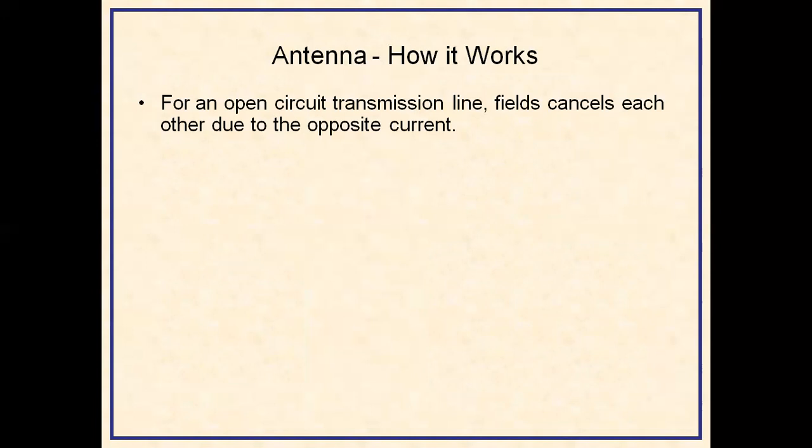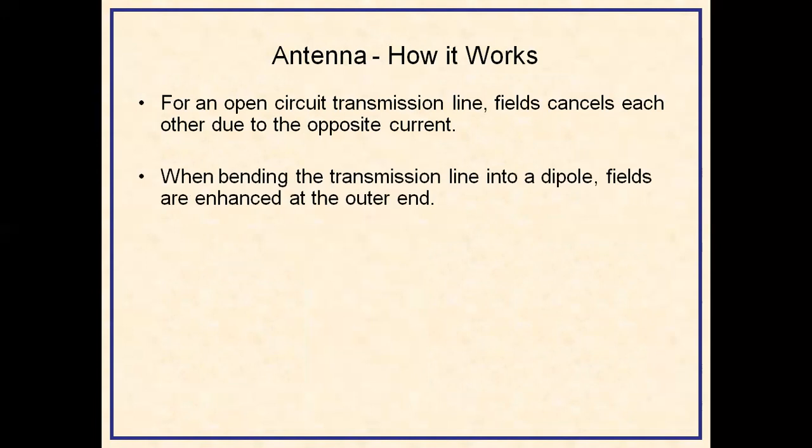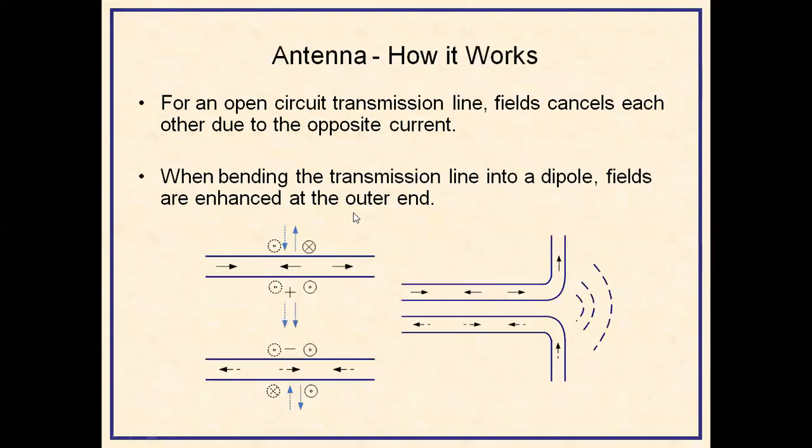When there is an opposite current, the fields are cancelled. When there is a same direction current, they will be added in phase. When bending the transmission line into a dipole, when we bend it at the open end, fields are enhanced at the outer end. When the fields are enhanced at the outer end, there is a propagation of waves.